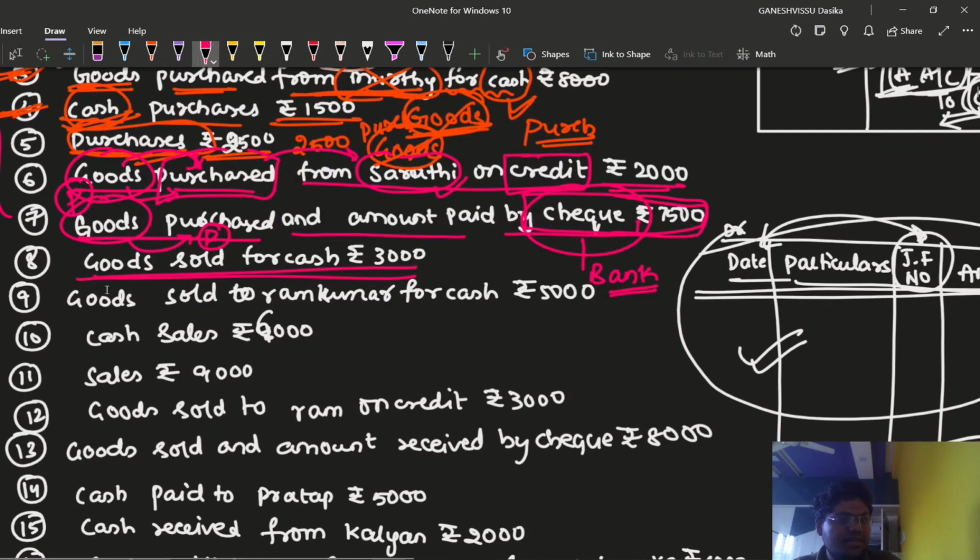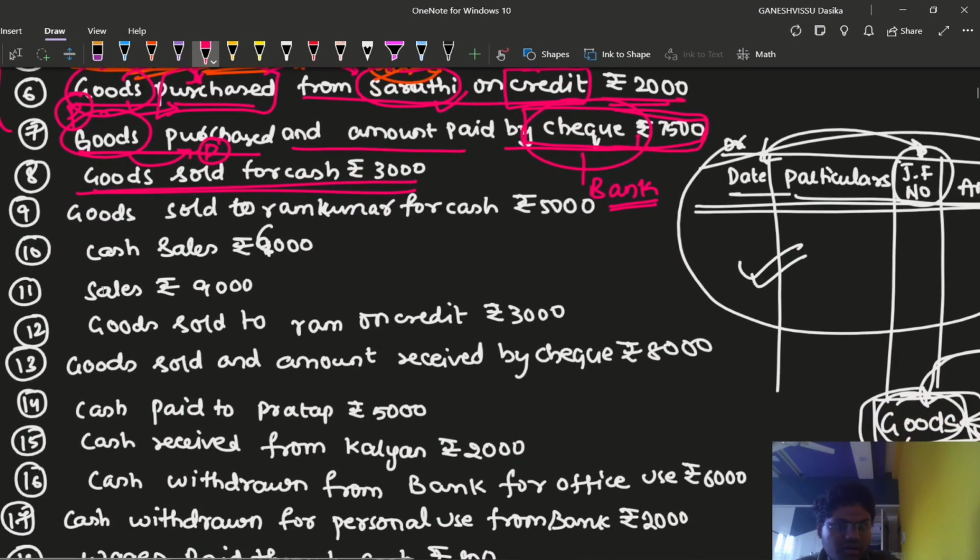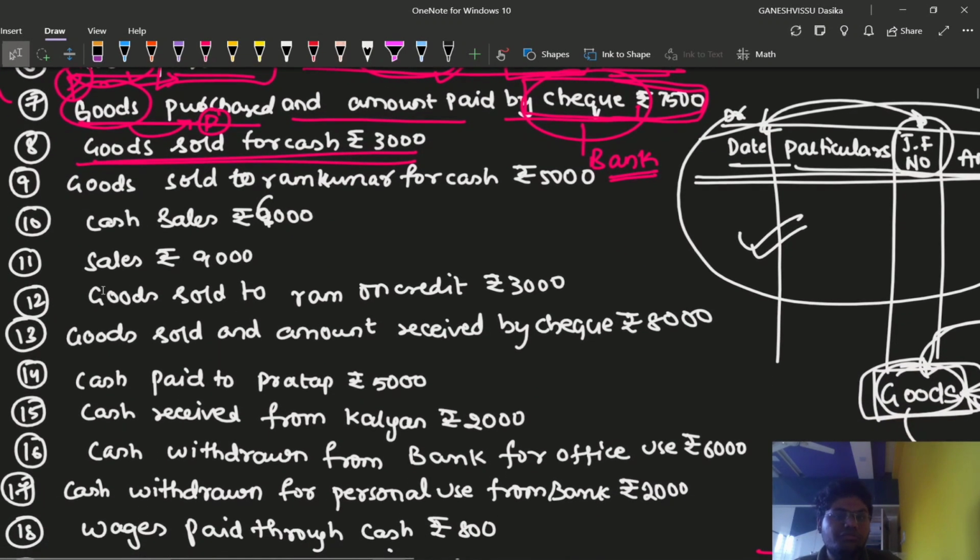Now we shall go for the 8th transaction, which is goods sold for cash rupees 3,000. What we are doing? We are selling our goods. Goods are nothing but assets, right? So we are going to apply the real account rule. Real account rule is: debit what comes in and credit what goes out. We are making sales. That means goods are going out of the business.